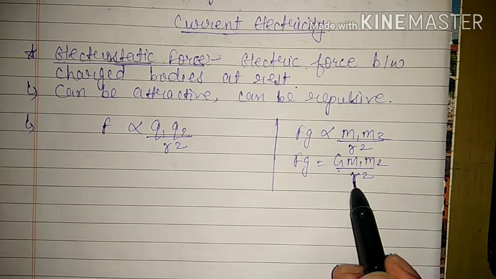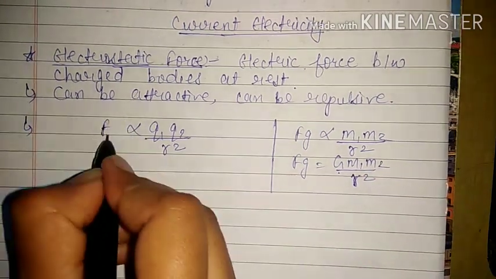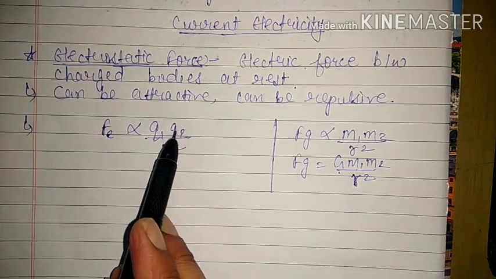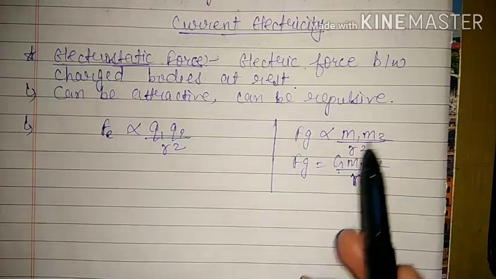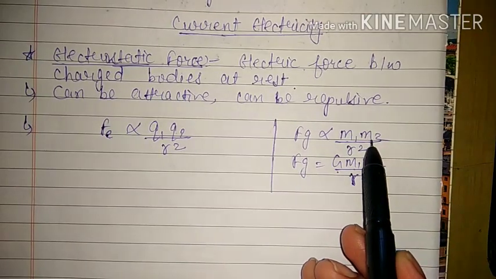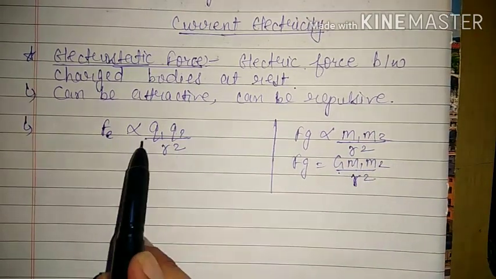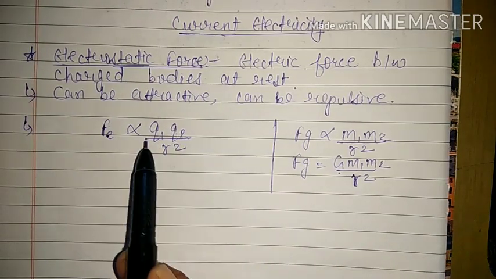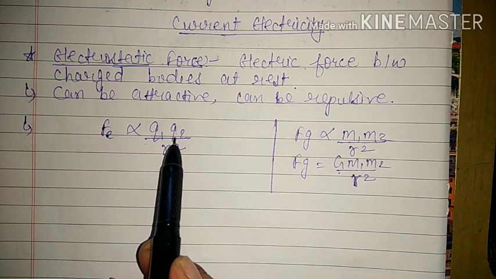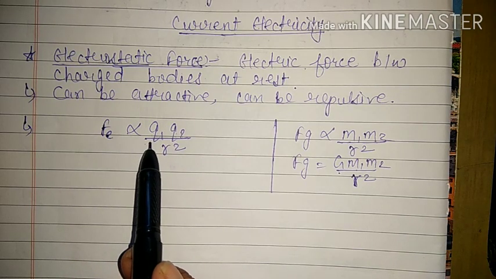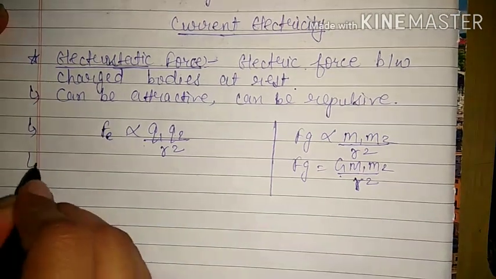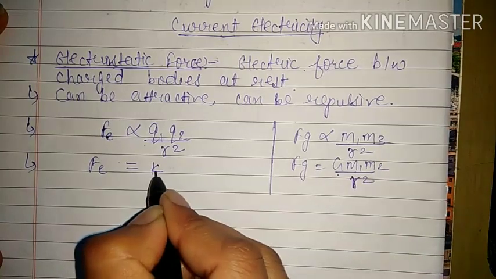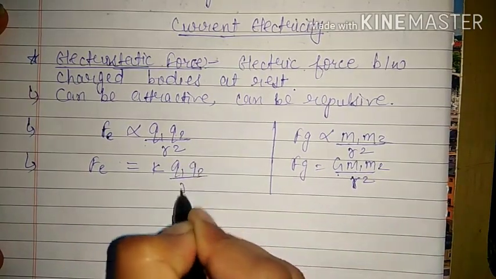Similarly, the electrostatic force is directly proportional to both the charges along with the sign. We know both the masses will always be positive, but this is not so in this case. Here both charges can be positive, both can be negative, or one can be positive and one negative. So we have to take the charges along with the signs. As we always do in physics, when we remove the proportionality symbol, we get a constant K: F equals K Q1 Q2 upon r square.